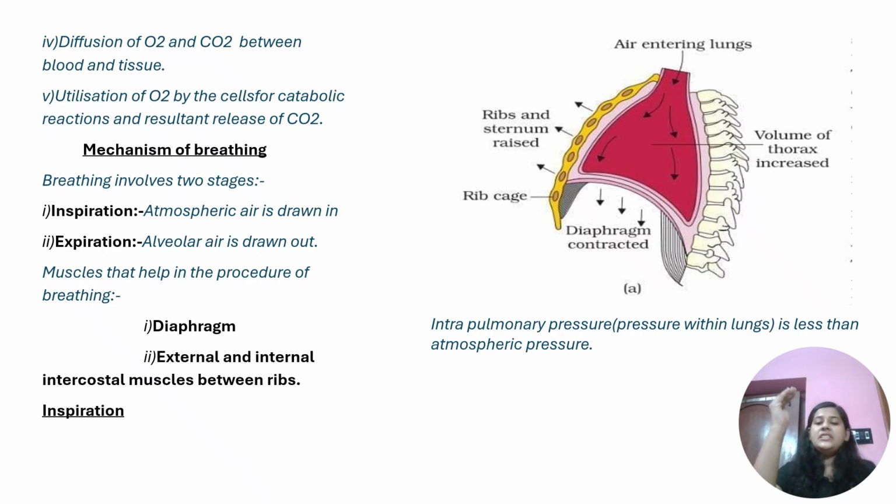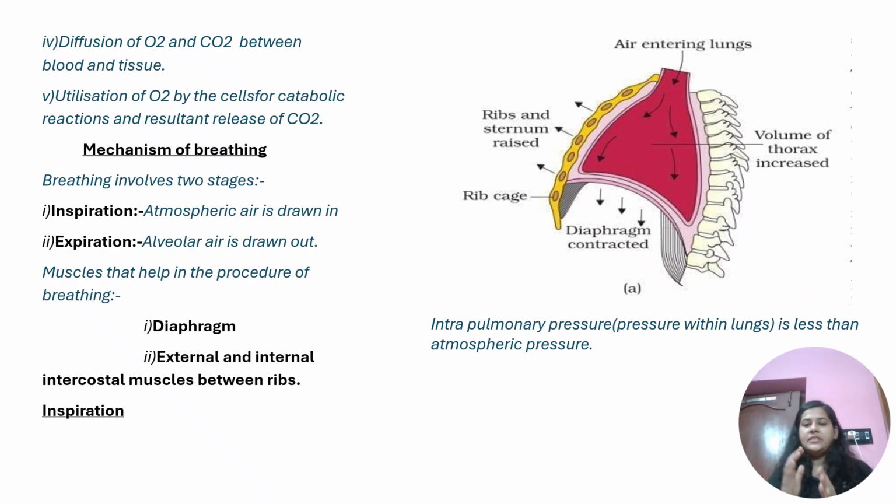Suppose this is the external intercostal muscle between the ribs. It moves outwards, like the ribs go outwards. So the ribs are going outwards and the diaphragm is also going downwards. Volume is increasing, right? Now through Boyle's law, we know that pressure and volume are inversely proportional to each other. So if the volume inside the lungs is increasing, that means the pressure is decreasing. Or we can say that in the lungs, there is a negative pressure, right?